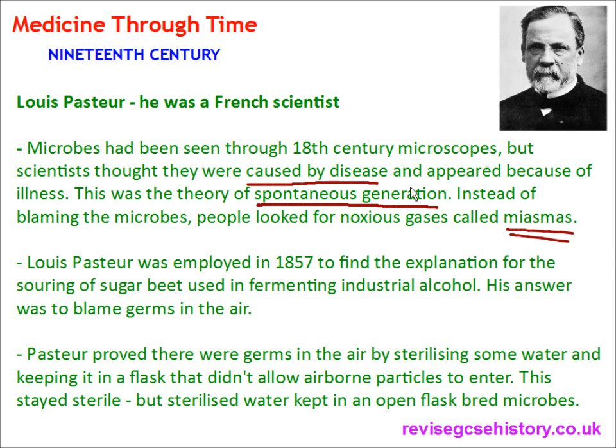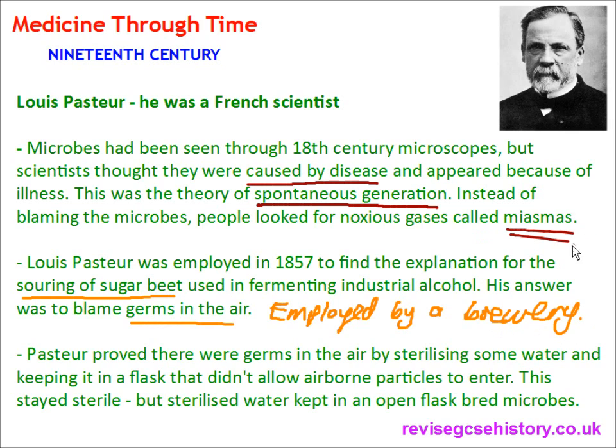Louis Pasteur was employed in 1857 to find the explanation for the souring of sugar beet used in the fermenting of alcohol. So souring of sugar beet, and he said that it's going sour because there are germs in the air. So this was a new theory. So Louis Pasteur was employed by a brewery to find out why the sugar beet used in the production of alcohol was going sour.